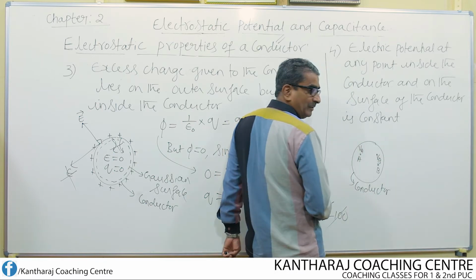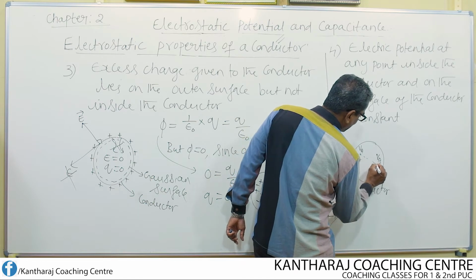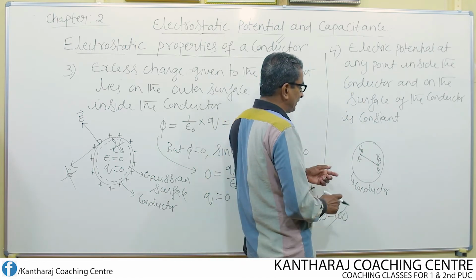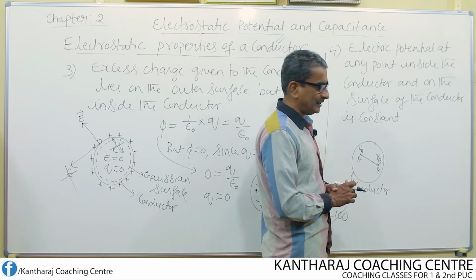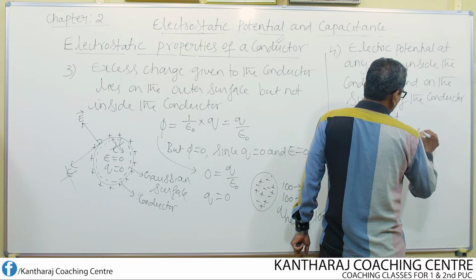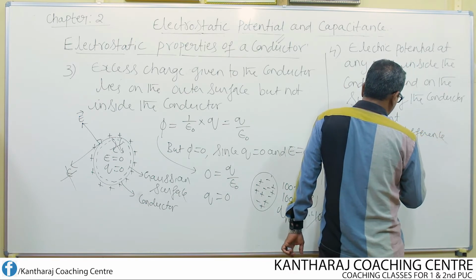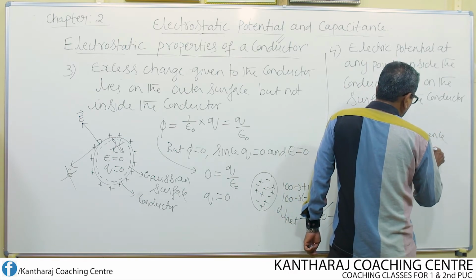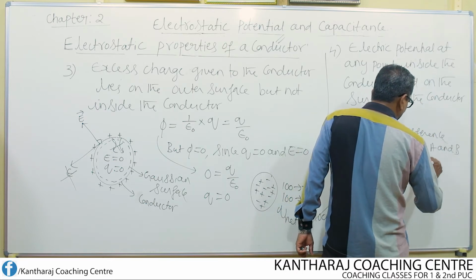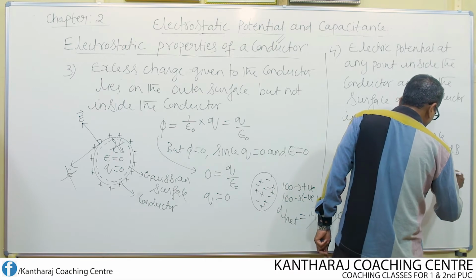At point B, VB is the potential. Then what's the potential difference between these 2 points? It can be written as dV equal to VA minus VB.